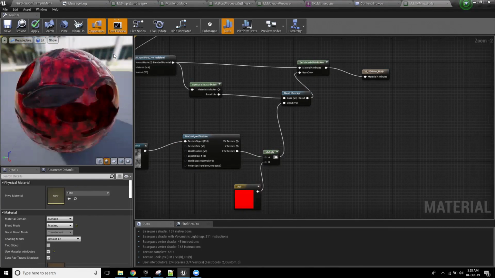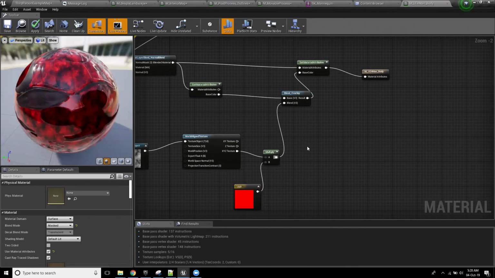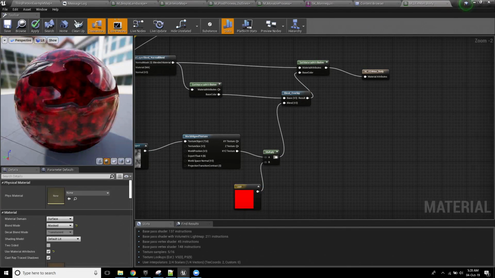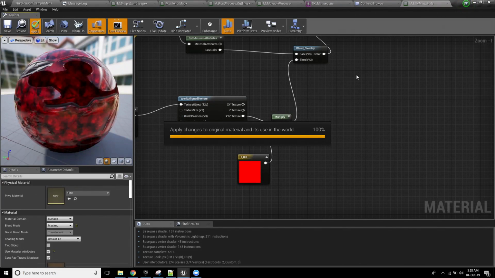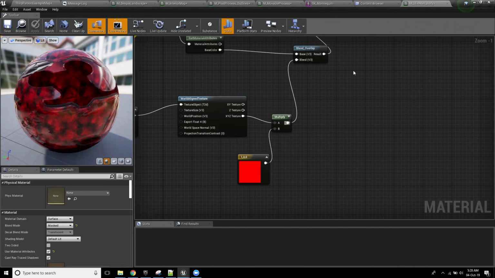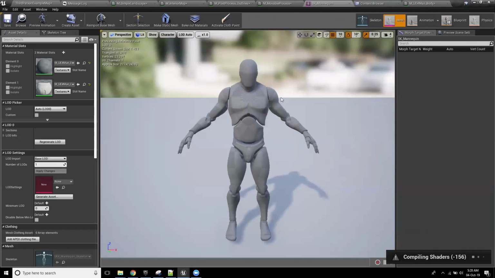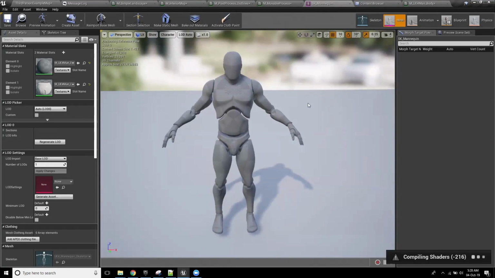All right, so I'm just overlaying this onto it. We would have a little bit of an issue. So I'm just going to hit apply, and I'm going to look at my mannequin. Waiting for the shaders. So that looks okay, right?